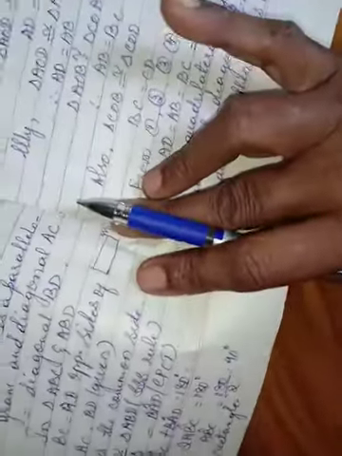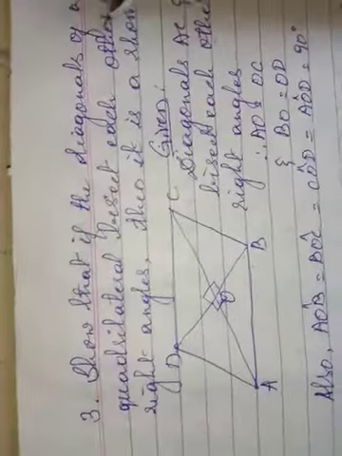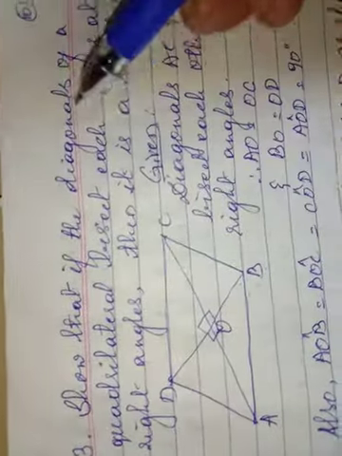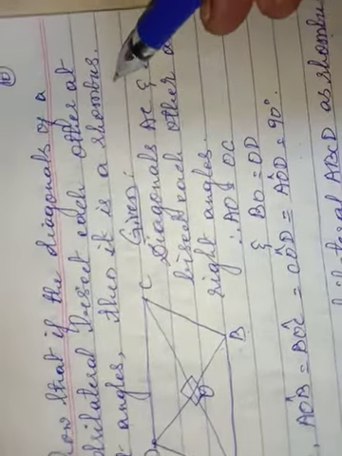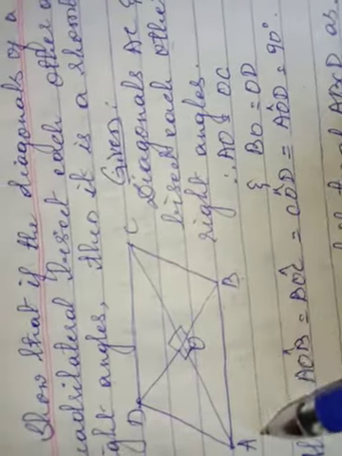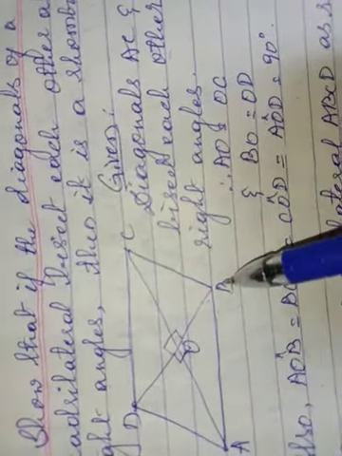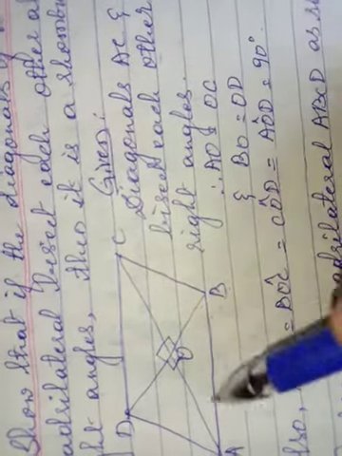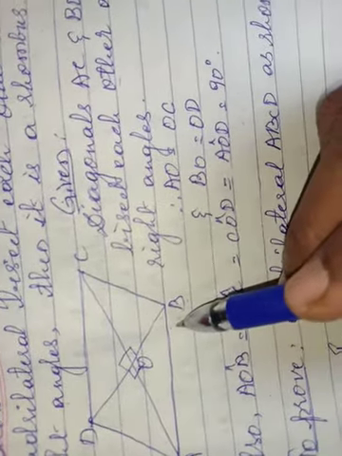Now the third question is, show that if the diagonals of a quadrilateral bisect each other at right angles, then it is a rhombus. Say here ABCD is a quadrilateral. The diagonals AC and BD bisect each other at right angles.